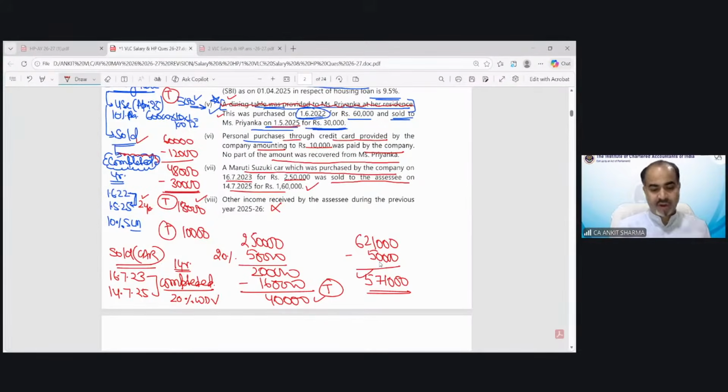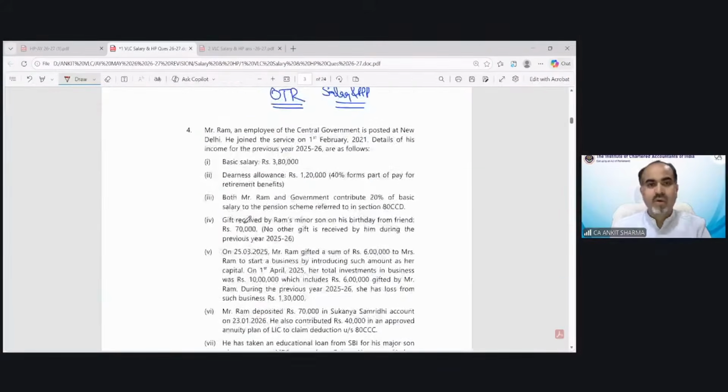These 2 points are really important for the purpose of examination. So please mark these points and understand: when the question says it has been provided and later on it has been sold, then you have to apply both the use and sale provisions. If it is directly sold, no use case has been given, then only the sale provision needs to be applied. Moving on to next.